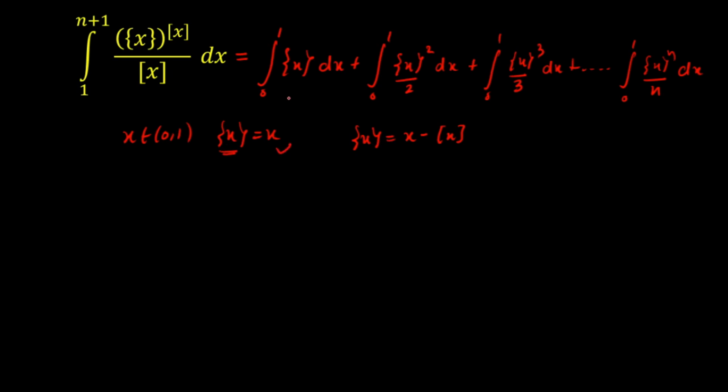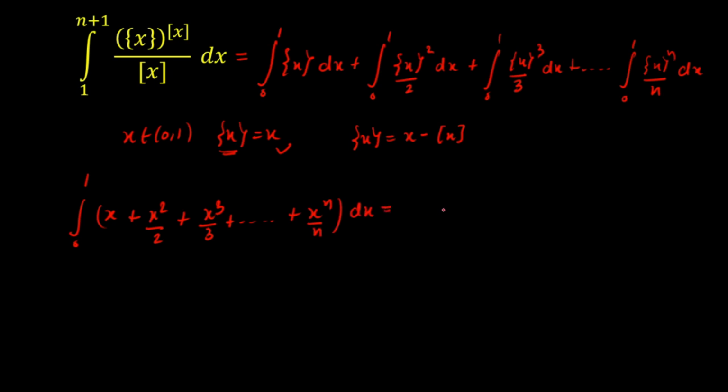Now I'll calculate the value. Since all the limits are from 0 to 1, I can add all the integrands, that is integration from 0 to 1 of x plus x square by 2 plus x cube divided by 3, and so on and so forth up to x raised to power n upon n. Now this will be very easy to calculate.